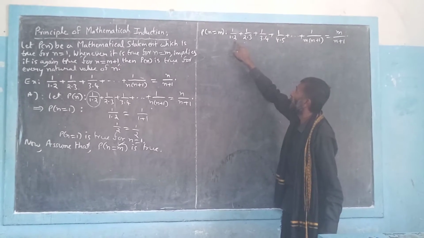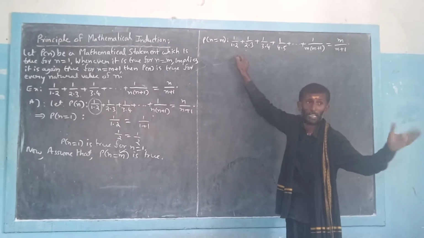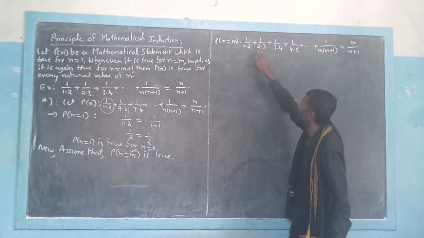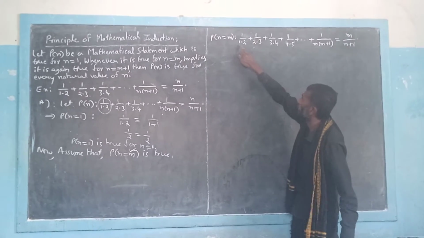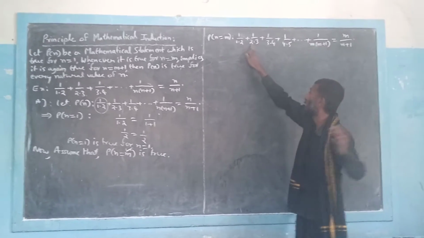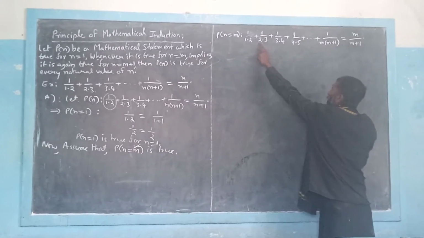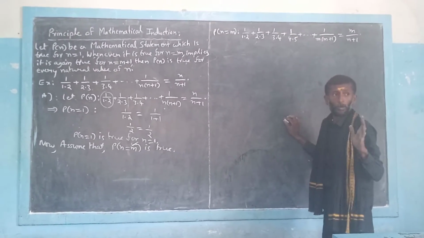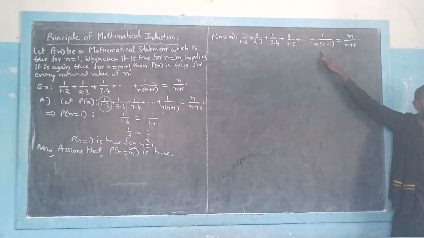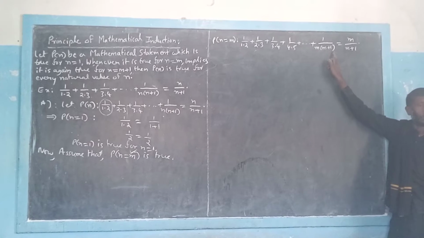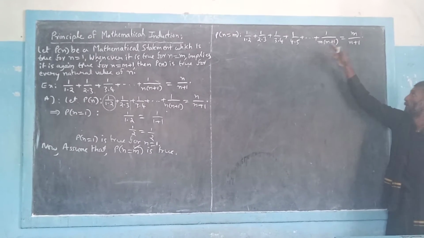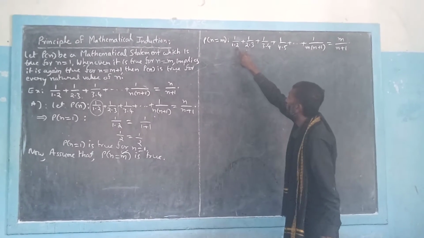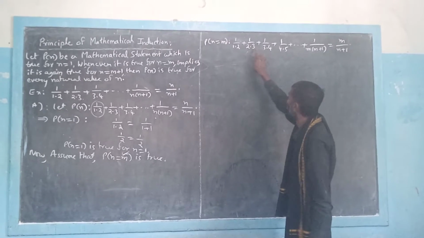Let us consider the first factor and the second factor of the denominator separately. In the first term the first factor of the denominator is 1, and in the second term it is 2. They are increasing by 1. Similarly 2 increases by 1 to become 3, and 3 increases by 1 to become 4, like that. So now the mth term of this series is 1 by m into m plus 1. Then you can guess its next term: we should add 1 to both the factors separately. Here if you add 1 to m, it becomes m plus 1, and the second factor m plus 1 becomes m plus 2.